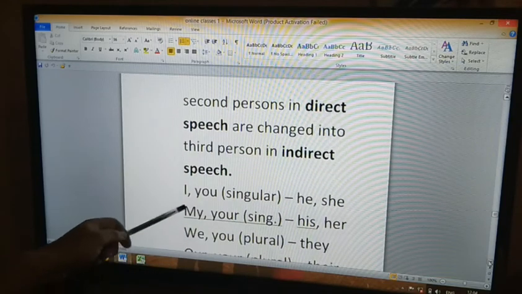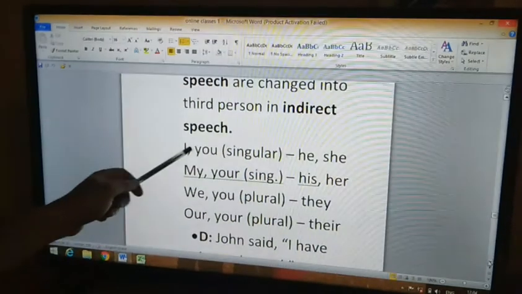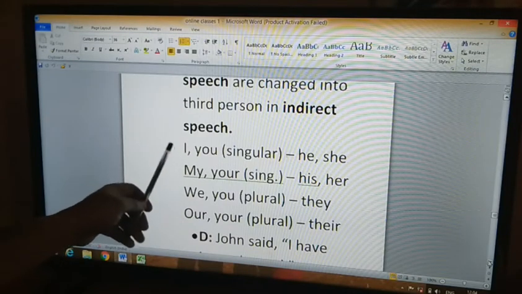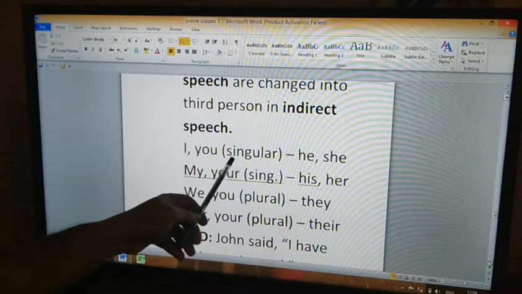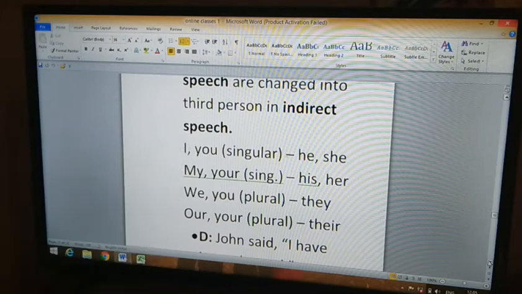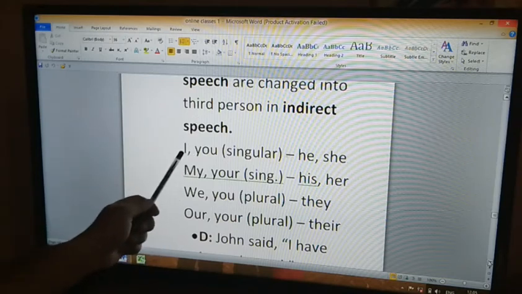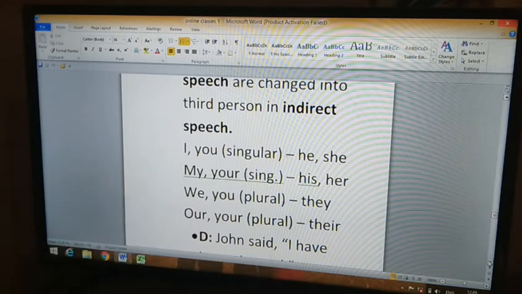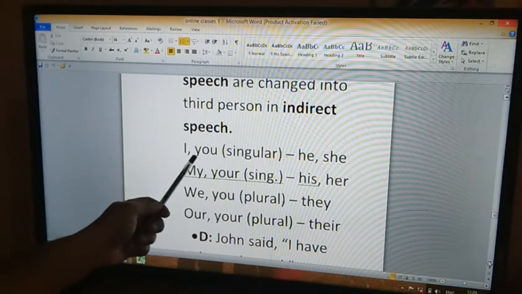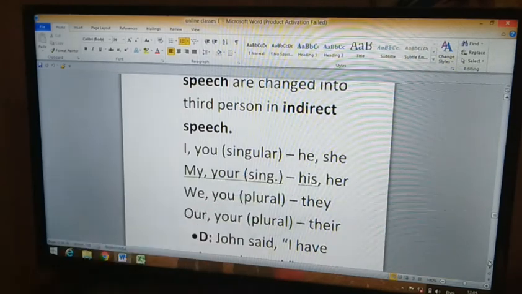So here you can see pronouns I and you. So I and you, singular, in the direct speech they will be used. I will be used, you will be used in the direct speech. But when they get changed into indirect speech, I, you get changed into he or she.